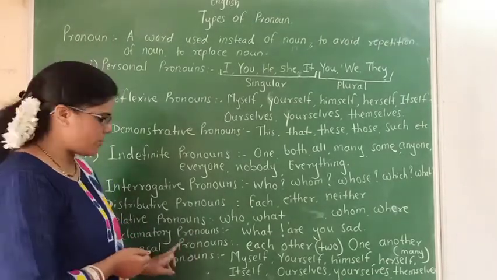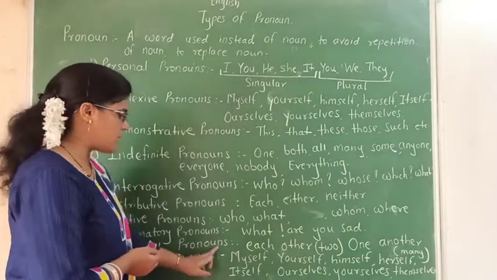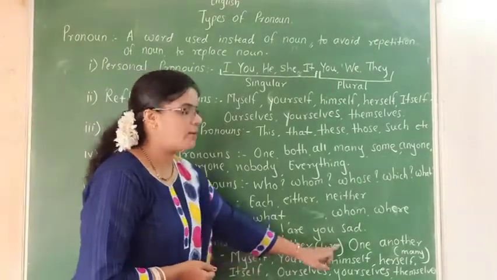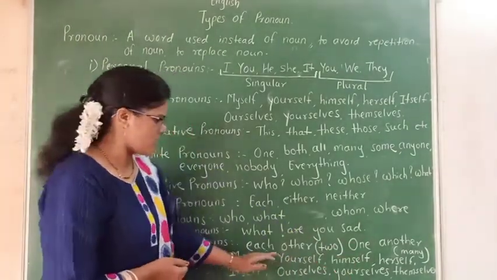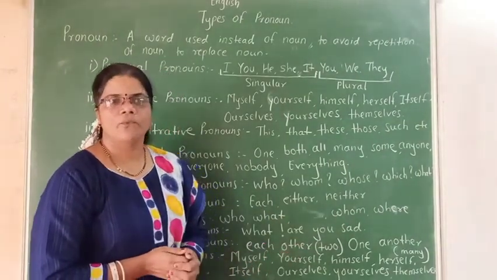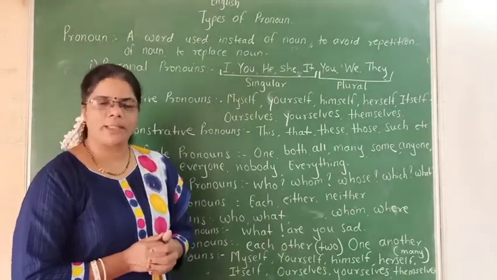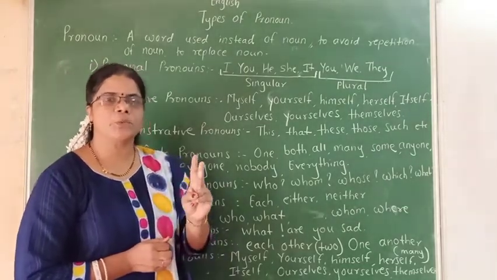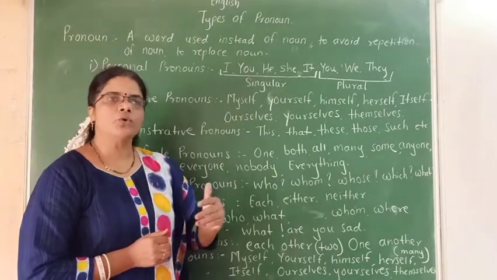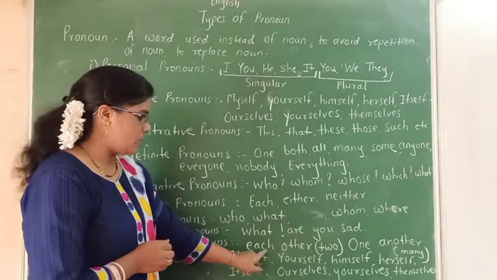The next type of pronoun is reciprocal pronoun. Reciprocal pronouns in English are each other and one another. Then how to use each other and one another? When we speak with some person, if two persons are speaking with each other, or two persons have conversed with each other, then we can use each other.